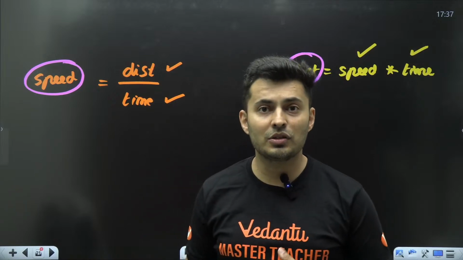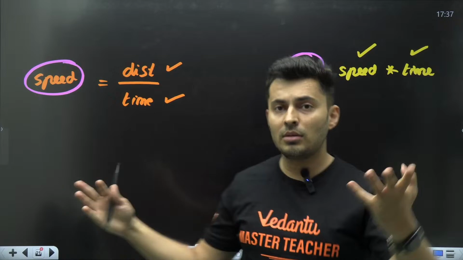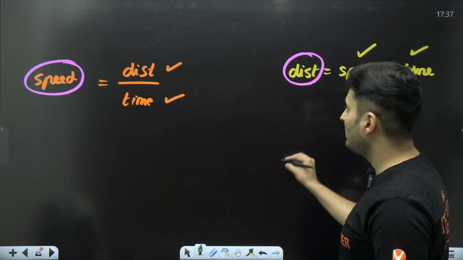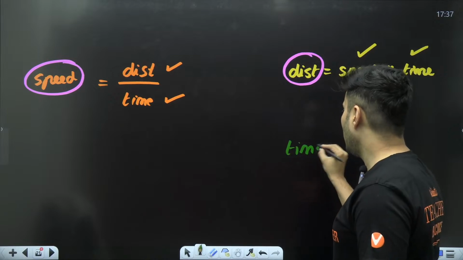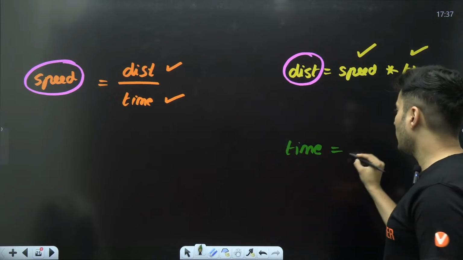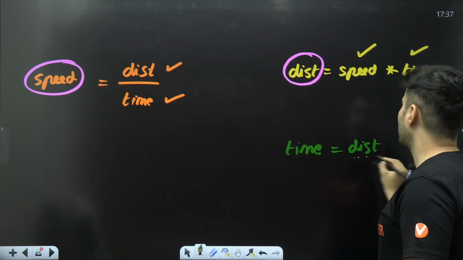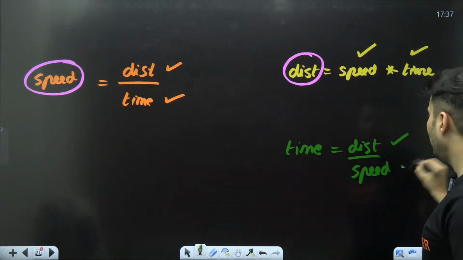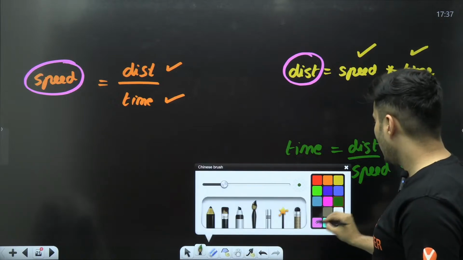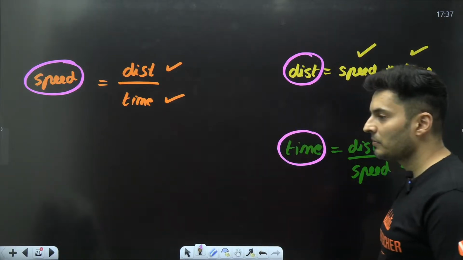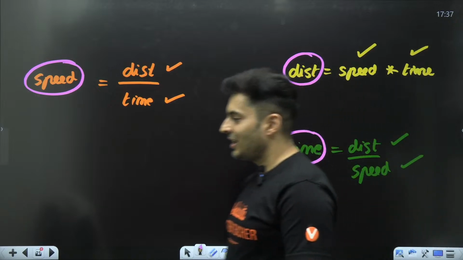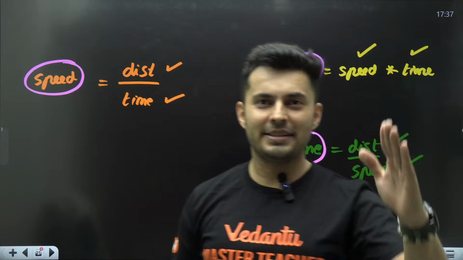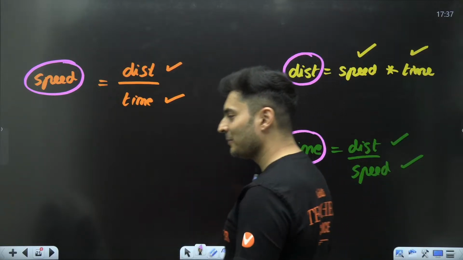But then you'll be like, sir, if everybody is correct like that, then I can make so many different formulas. Somebody will say, time is equal to distance by speed. So in this new system, distance is fundamental, speed is fundamental, whereas time becomes a derived quantity. So who is right? Everybody is right, but then you need to always follow a set of rules if you have to live in society.